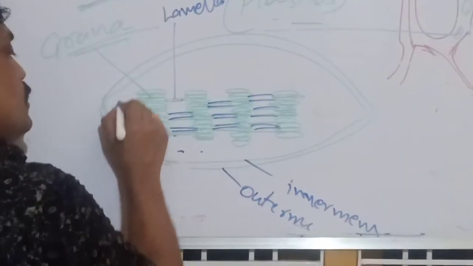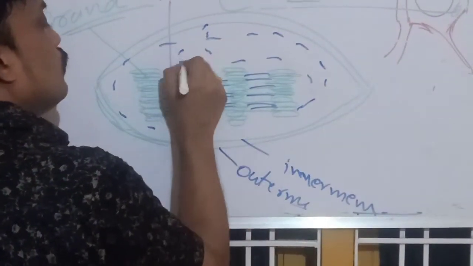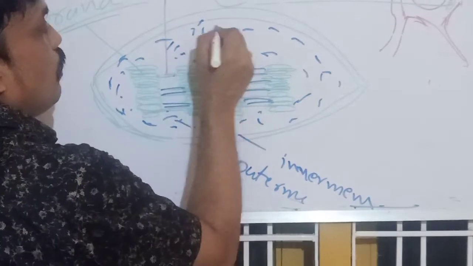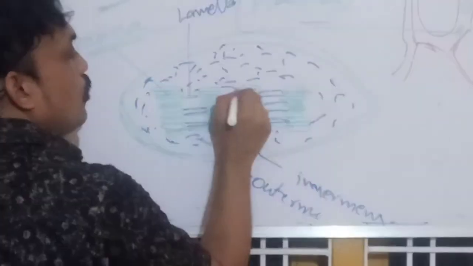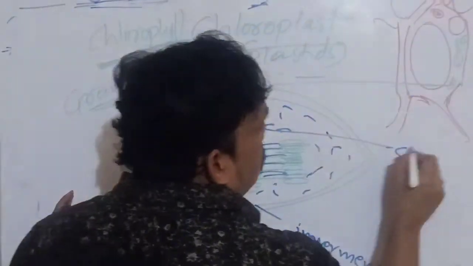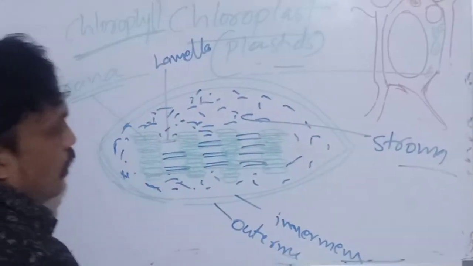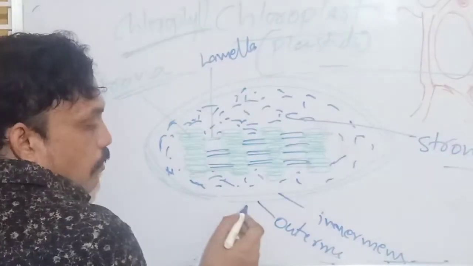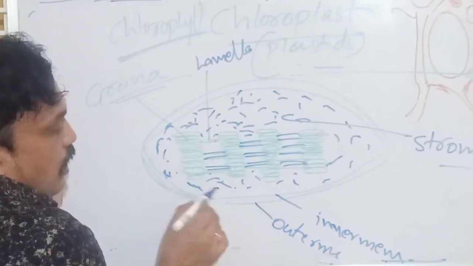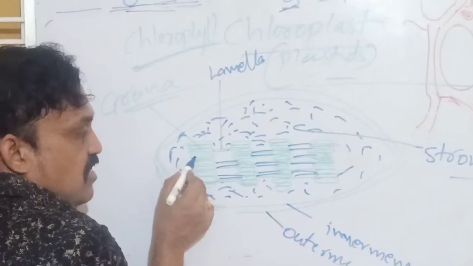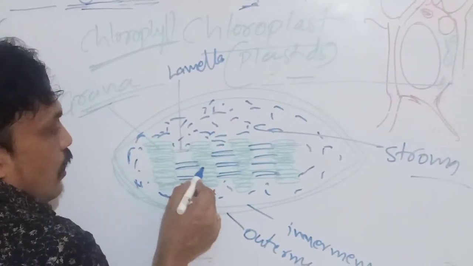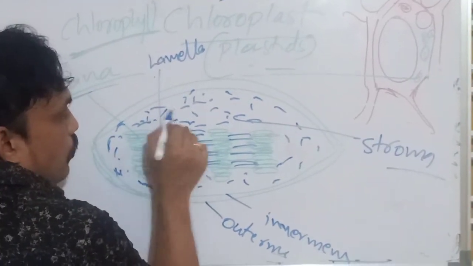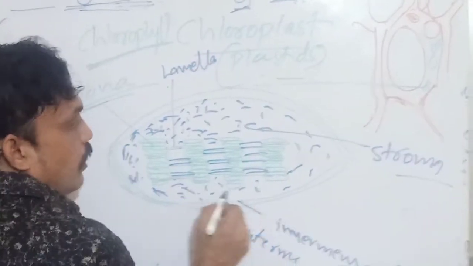And inside the chloroplast we observe the fluid-like, jelly-like portion, which we call stroma. Try to remember: the thylakoid structures, oval shape, double membrane, outer membrane, inner membrane. Inside the chloroplast the thylakoids are grana, connected with lamellae, and the fluid-like portion is the stroma.